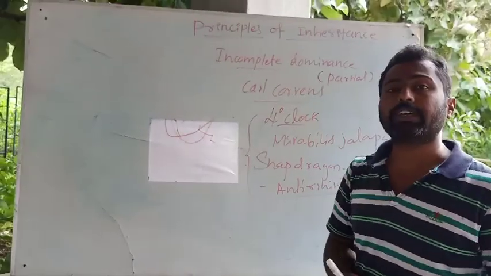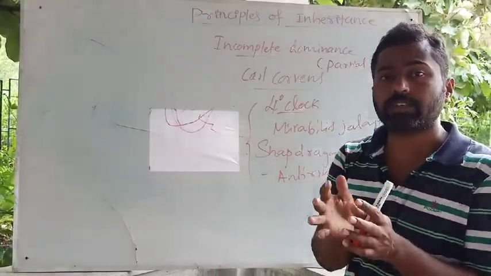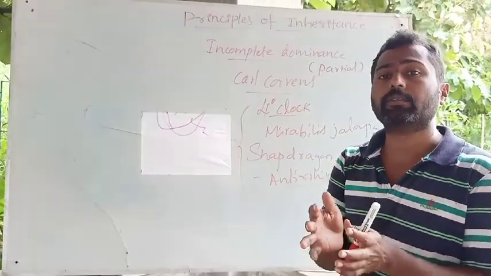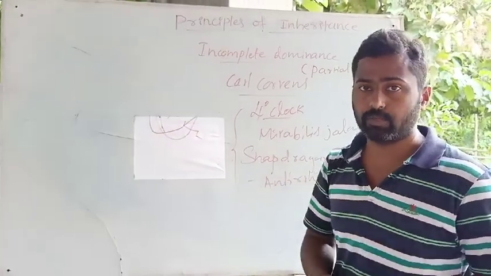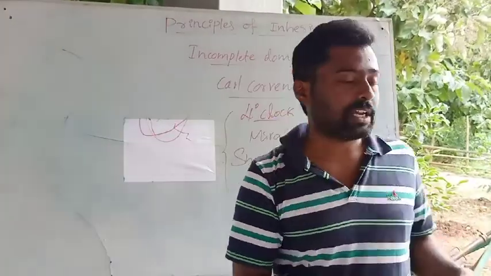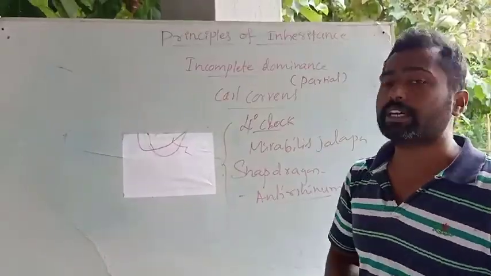Now we are going to study the intermediary characters observed between the dominant and the recessive one. For that he selected the snapdragon or Antirrhinum majus.